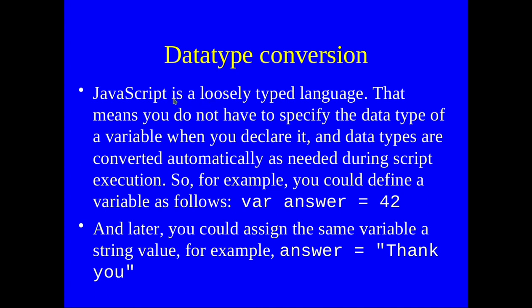Data type conversion. JavaScript is a loosely typed language. When we define variables in JavaScript, we don't write int or char or float. We don't have to define what type of variable it is. JavaScript is pretty intelligent on its own. We just use keywords like var or let, and it will define the type for us.